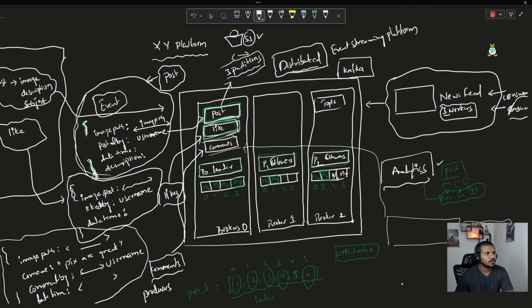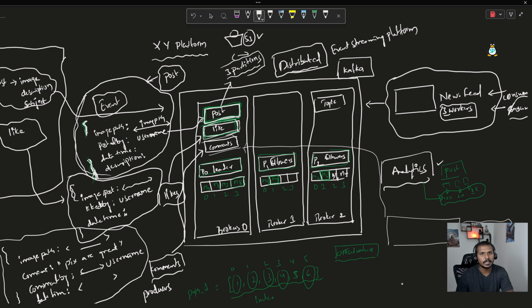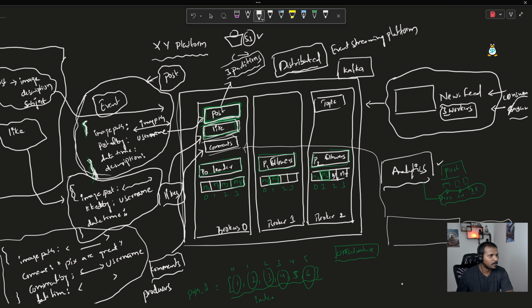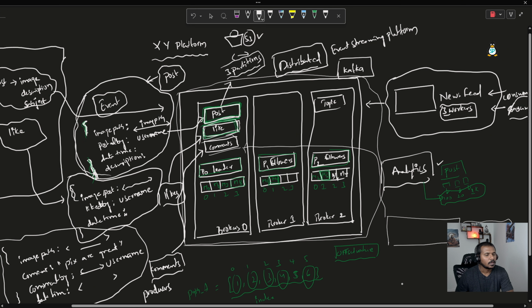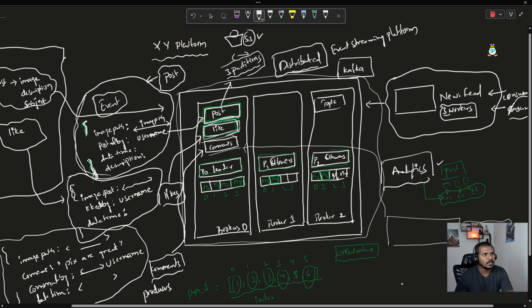Because the whole purpose of Kafka is only the streaming thing. This is not a database, right? So we will just feed all these messages into all these topics, and some process is going to read that message and then do all the analytics or whatever it is. This process is going to take care of updating somewhere in the backend database. So the whole purpose of the Kafka platform is giving high availability, and we already spoke about the top advantage of having the Kafka platform. The whole purpose of Kafka is giving high availability and providing the streaming platform.